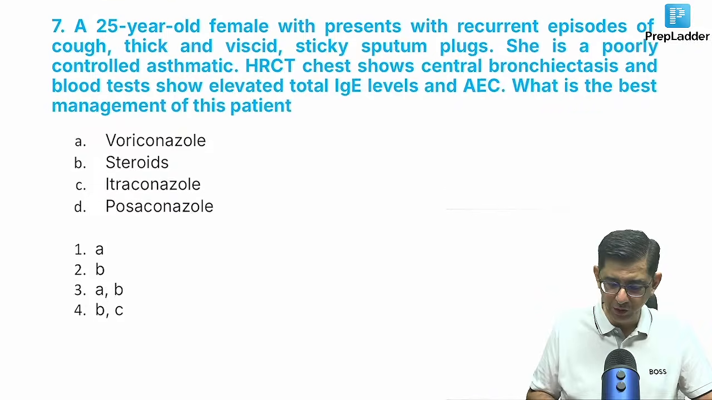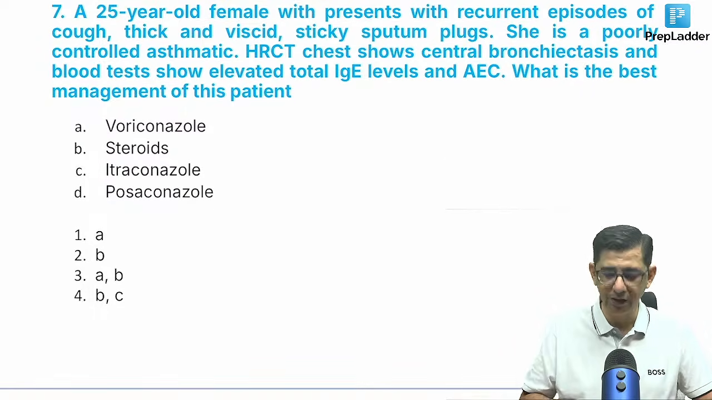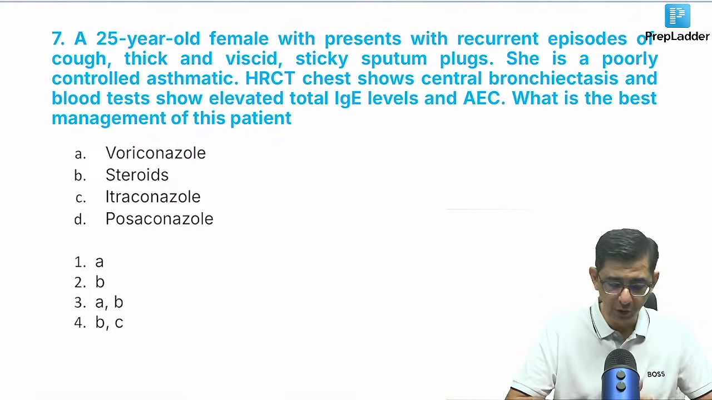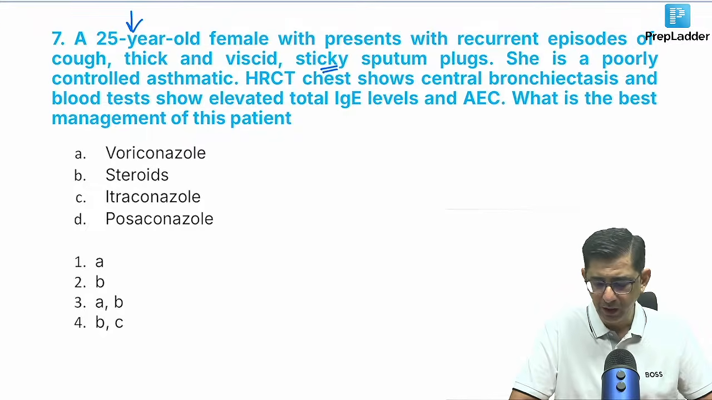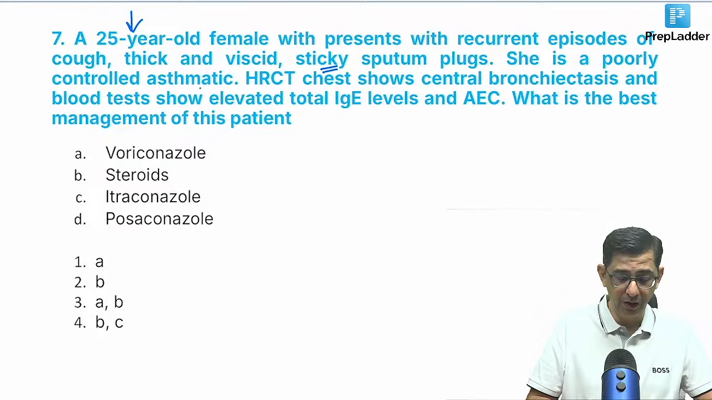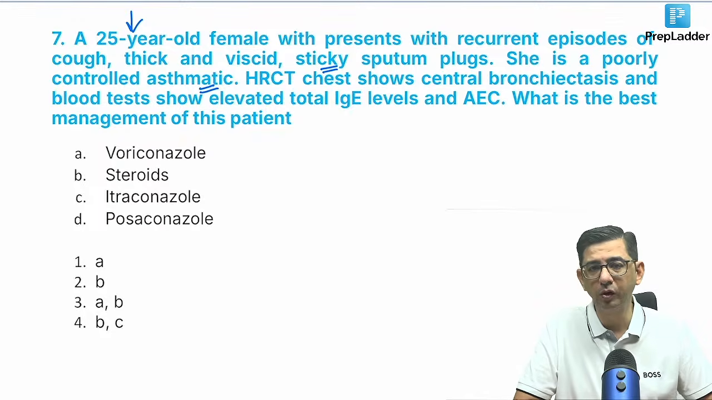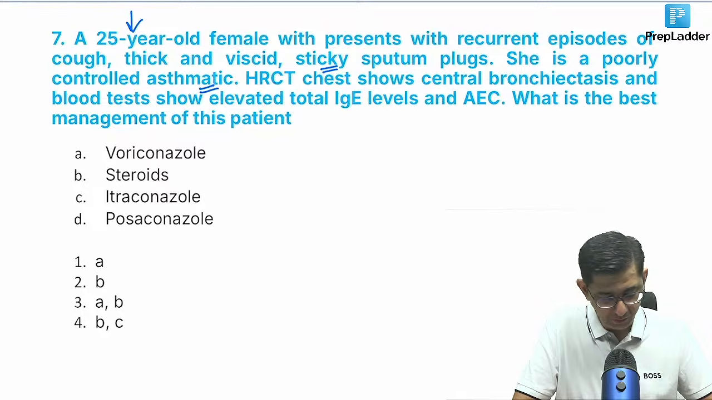So we move on to the next one, where we have this 25-year-old female, and she's come with recurrent episodes of thick viscid sputum. Okay, so the age group is 25. There's a lot of viscid, sticky sputum in this patient. The patient is also an asthmatic. So he's given me a hint that this is an asthmatic patient with a lot of sticky sputum. Then he gives imaging findings, immunoglobulin E levels and absolute eosinophil count. That's anyway increased in asthmatic patients considering the allergic perspective. And he asks, what are we going to do for management of this patient?